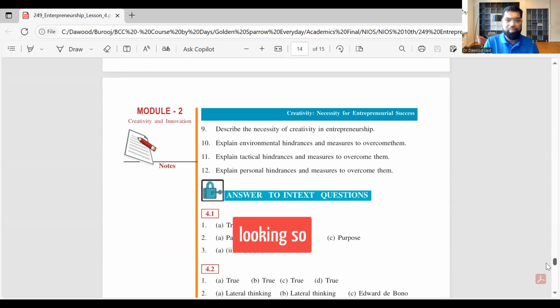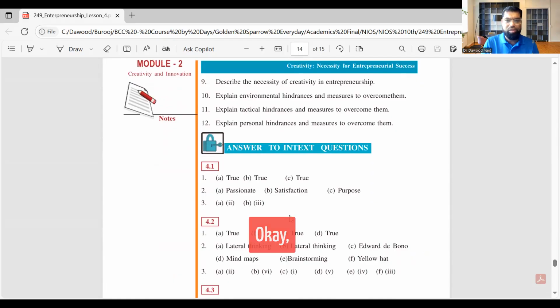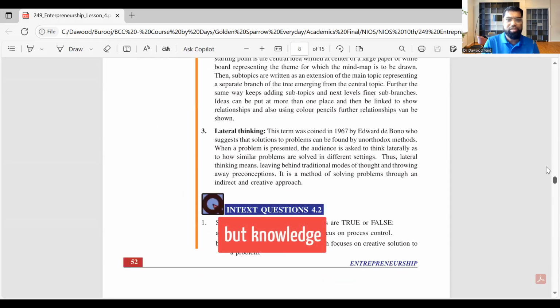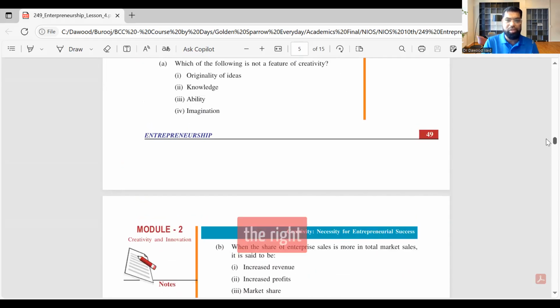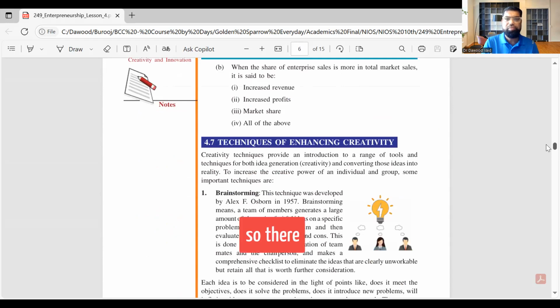And I'm looking. So sometimes, okay, so it says 2, which is knowledge. So we accept this as a knowledge part of it. It's okay. But knowledge is required, although we are not going to the right knowledge of it, and you're doing good work. Okay. So there we are, knowledge. When the share of enterprise sale is more in total market sale, it is said to increase revenue. Yes, it will increase. Increase profit, yes. Market share is not related to this. This was an answer I just saw.